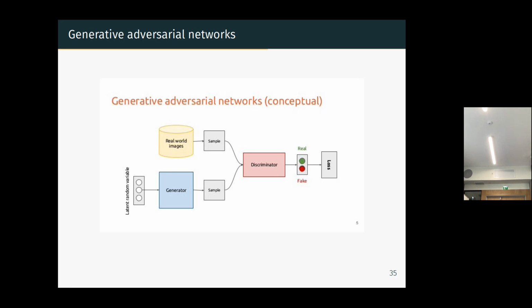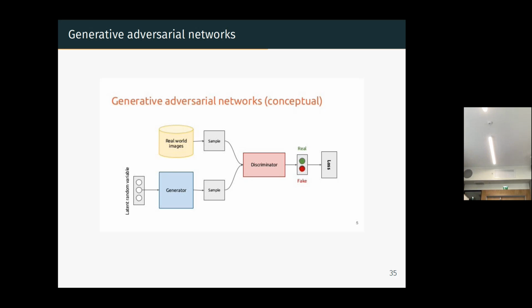But then you have a training set. You have real-world images, and then you have a second neural net, which is called a discriminator. The purpose of the first neural net, the generator, is to produce some images. The aim of the second neural net, the discriminator, is to tell the difference between real images, meaning images that come from your data set, and fake images, meaning images that have been produced by your generator.